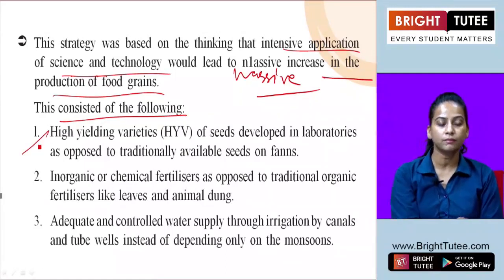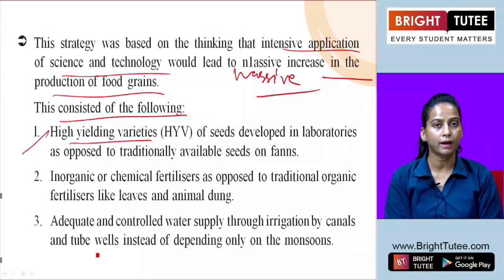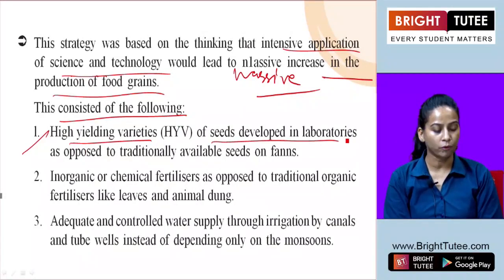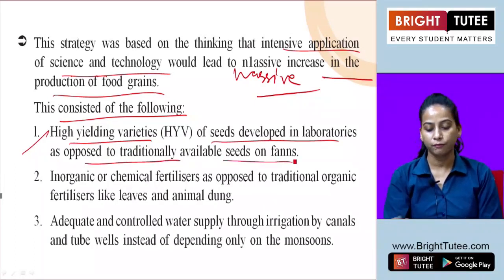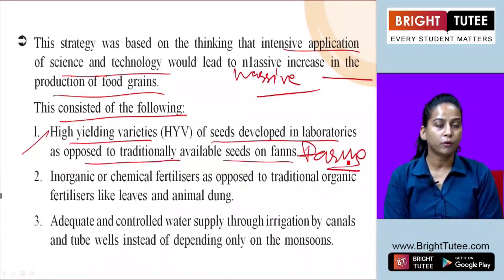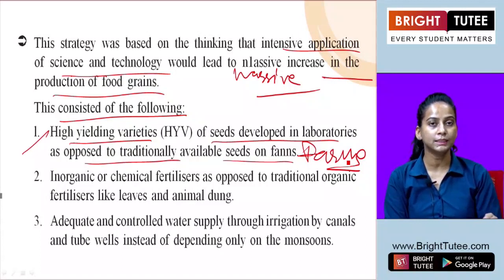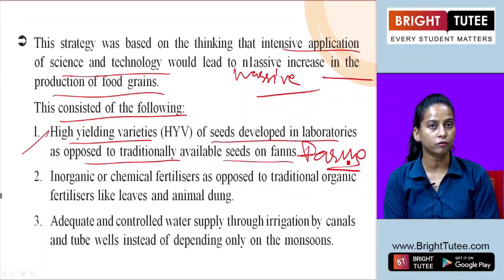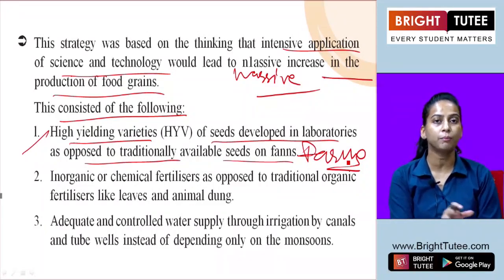The first one was high yielding variety, that was HYV seeds developed in laboratories as opposed to traditional available seeds on farms. So, high yielding variety seeds were developed in laboratories with the aim of increasing the production of food grains, so that was the main motto of this strategy.